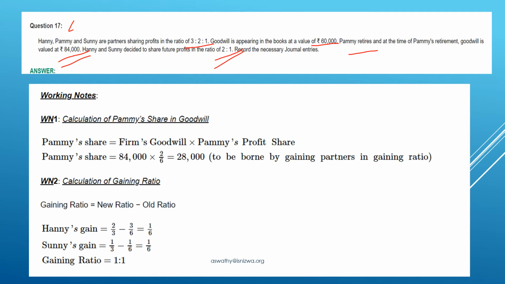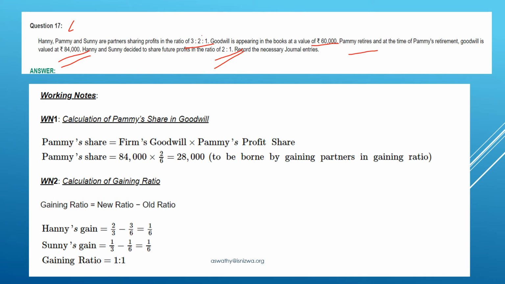So what is the information given in the question? Three partners are there: Hani, Pammy and Sunny. Their profit sharing ratio is 3:2:1. Goodwill appearing in the books is 60,000. Now the second partner Pammy is retiring, and on his retirement, the firm's goodwill is valued at rupees 84,000. Hani and Sunny decided to share as the continuing partners in the new profit sharing ratio, that is 2:1. So first we can do the working notes. Pammy is retiring, so let's find out his share of goodwill.